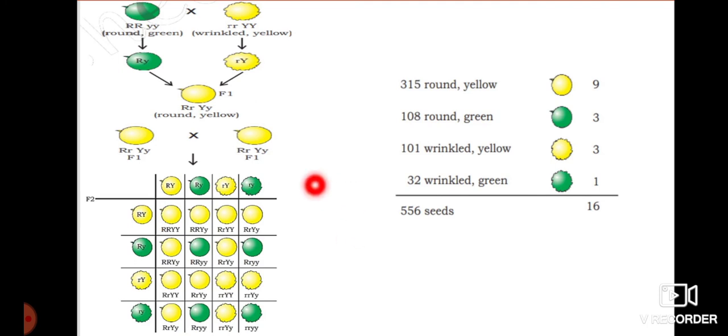So this board is very important. It will be asked for a number of examples also. So you must learn this checkerboard.